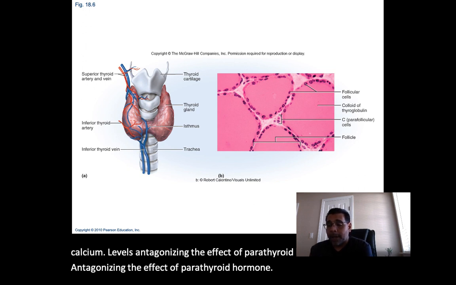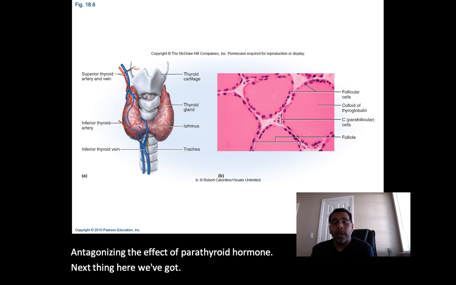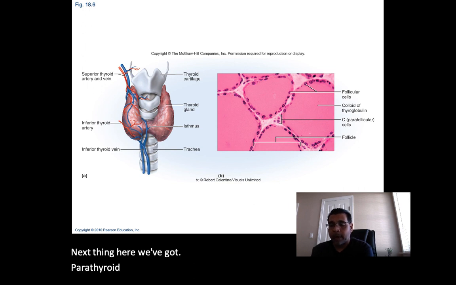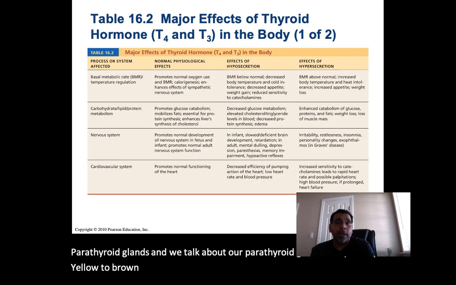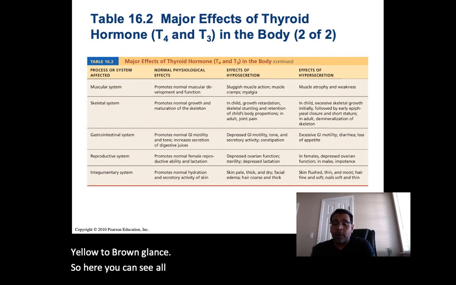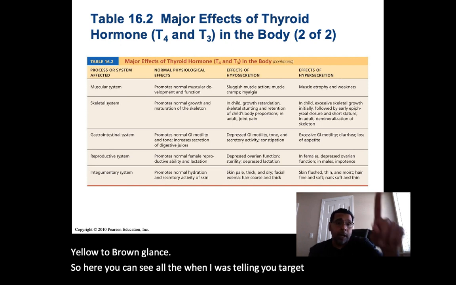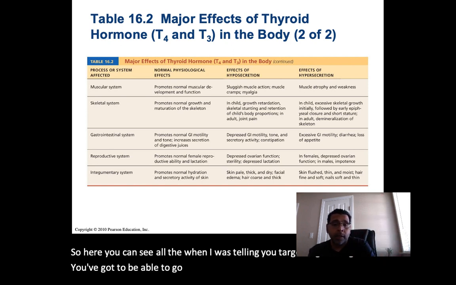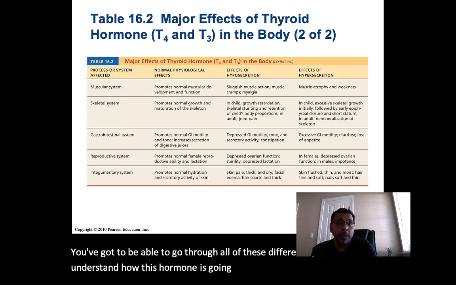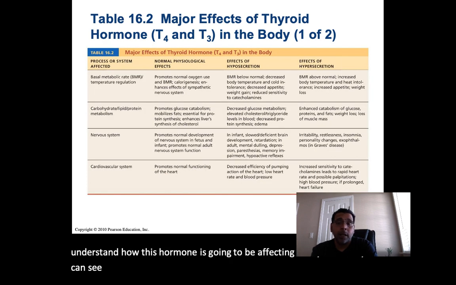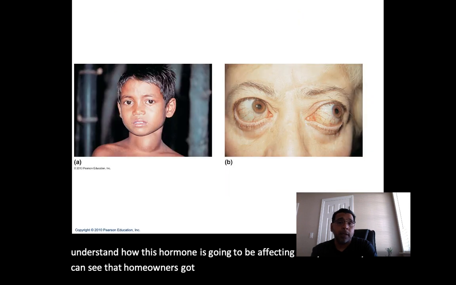Next then here we've got parathyroid glands. Now we talk about our parathyroid glands. They are tiny, yellow to brown glands. So here you can see, when I was telling you target organs, target cells, you've got to be able to go through all of these different systems here and understand how this hormone is going to be affecting those systems. So you can see thyroid hormone has got a very important job in our bodies.